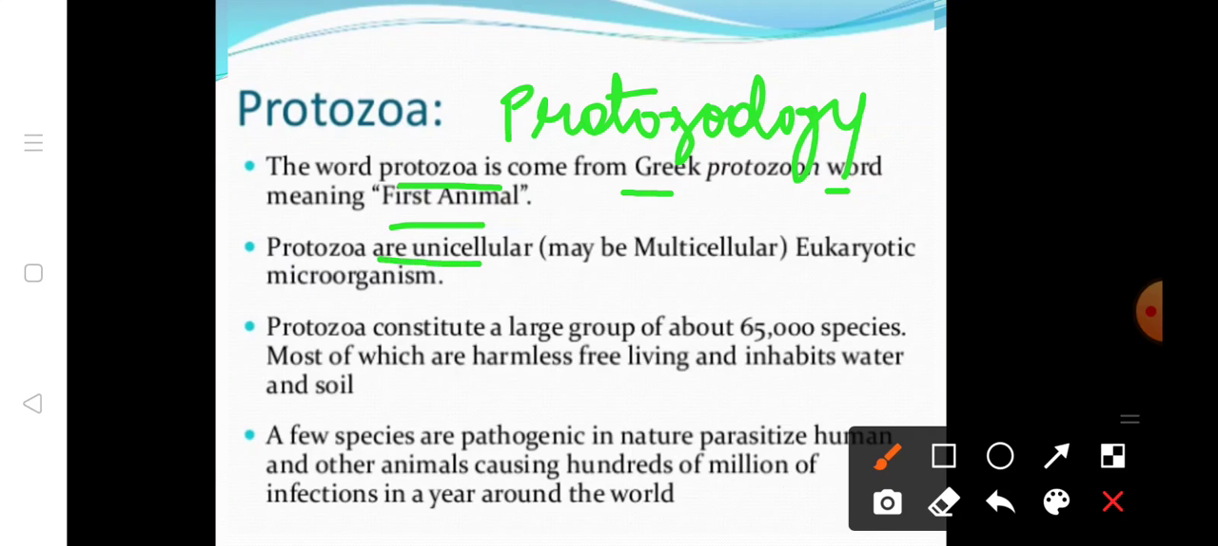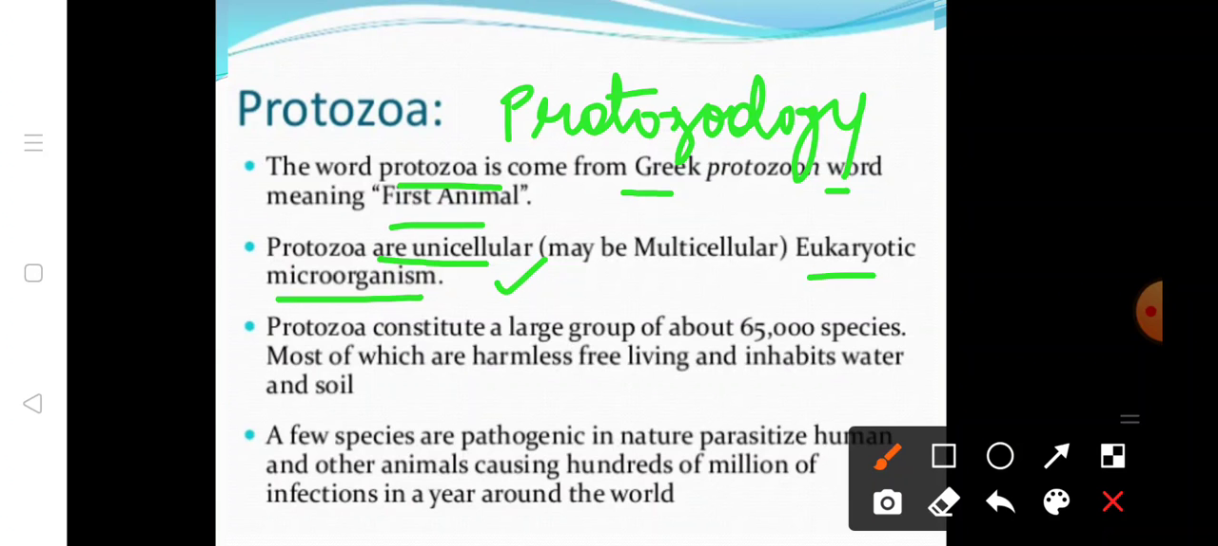Protozoa are unicellular eukaryotic microorganisms. They are unicellular as well as eukaryotic. Unicellular means that a single cell has highly complex functions. We can simply say that these simple cells perform the essential and vital activities.